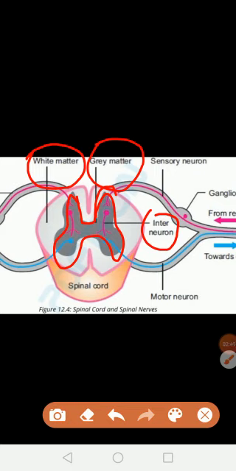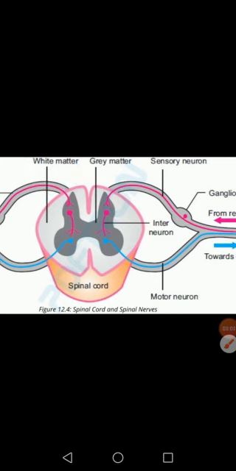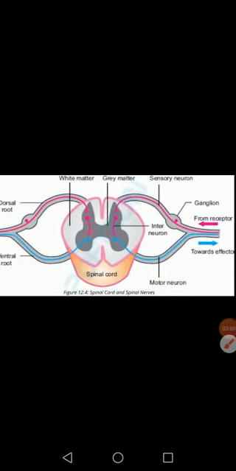So the spinal cord is made up of two regions. The outer region is made up of white matter and the inner region is made up of gray matter. The outer region has myelinated axons, and the inner region has non-myelinated axons or interneurons. So this is the structure of the spinal cord.